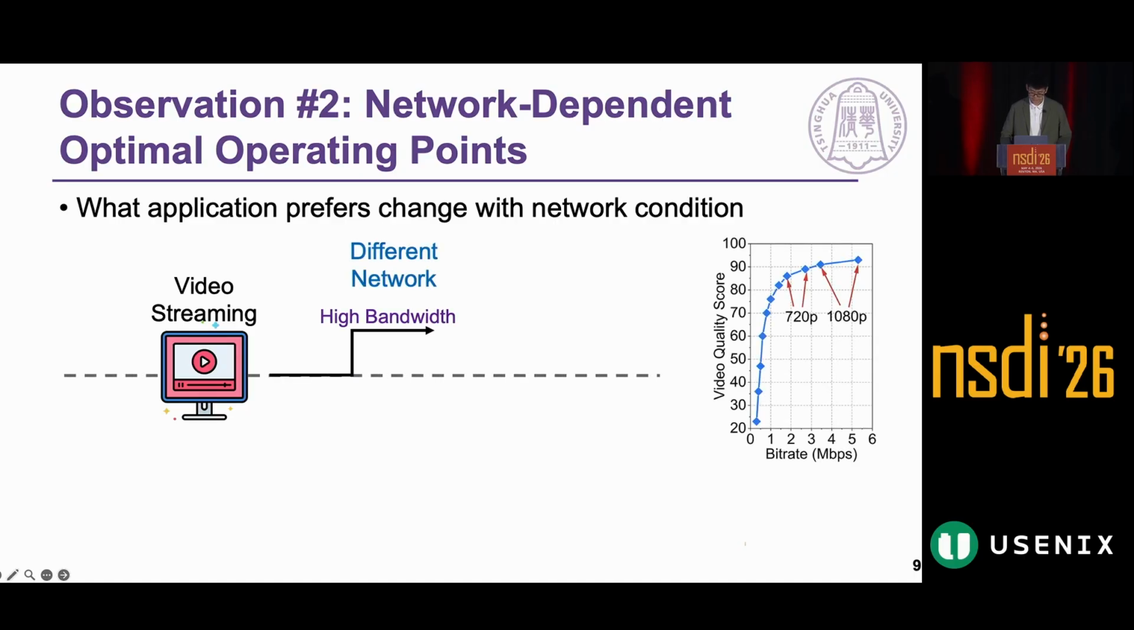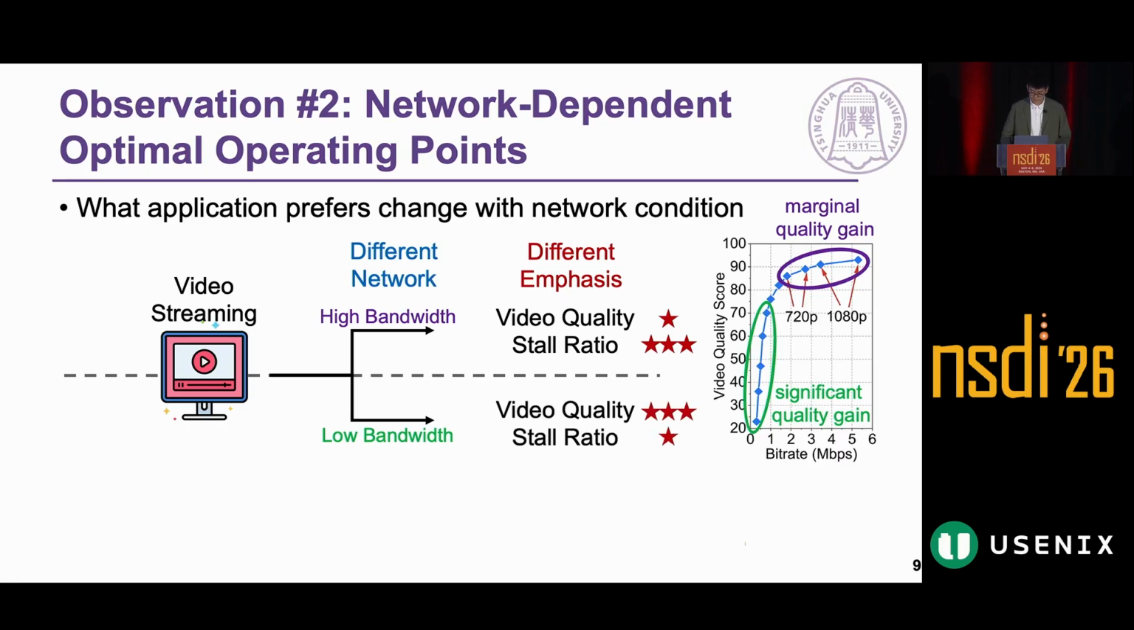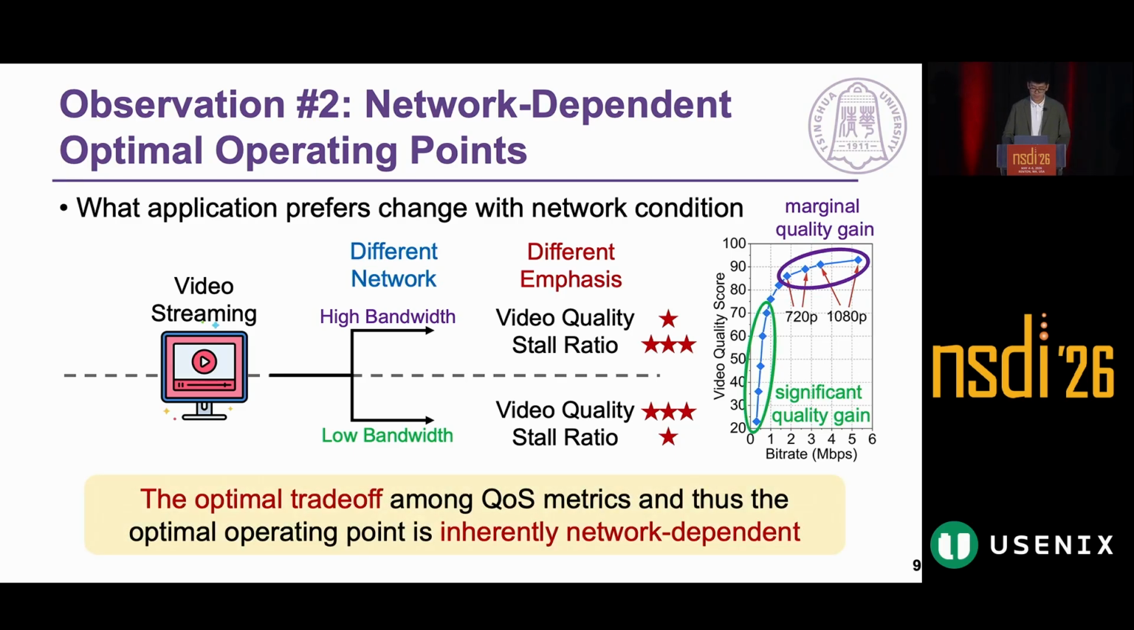So in high bandwidth scenarios, as we can see from this bitrate quality curve at right side, the quality gains from seeking higher bit rates are marginal. Thus, the application would prioritize latency for reducing stall ratio over video quality improvements to achieve better experience. But in low bandwidth scenarios, even small throughput improvement can significantly boost the video quality. So application would prefer this even at the cost of slightly higher stall ratio. So the key point here is that the optimal trade-off among QoS metrics and thus the optimal operating point is inherently network dependent.